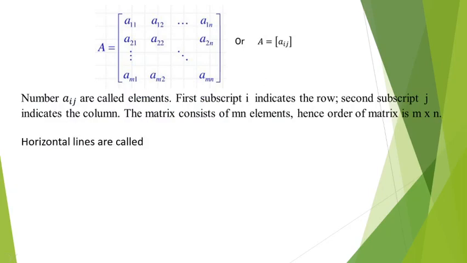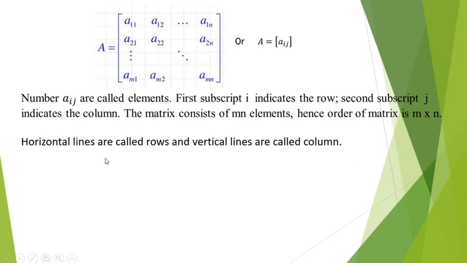The elements of the matrix are denoted by double subscript letters, where the first subscript indicates the row and the second subscript indicates the column. A matrix containing m into n elements is called a matrix of order m by n.